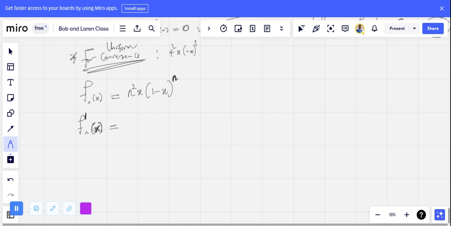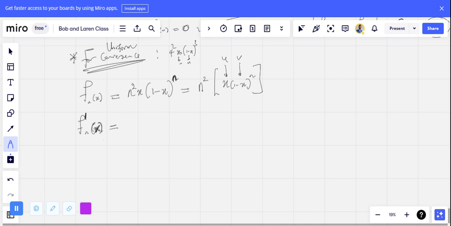So looking at this kind of expression, I'll call this one my u and this one my v. Then it becomes a product rule, since they are multiplying each other. In this case, I advise you to take n squared separately and then consider the derivative of x times (1 minus x) to the power of n. This one will be your u and this one will be your v, but n squared remains a constant and I will not touch it.